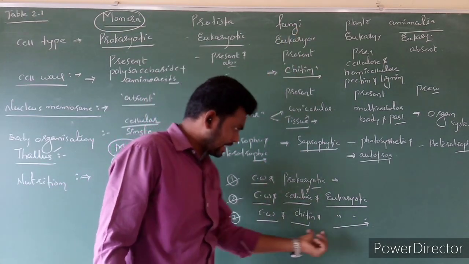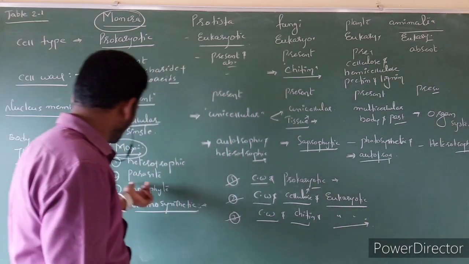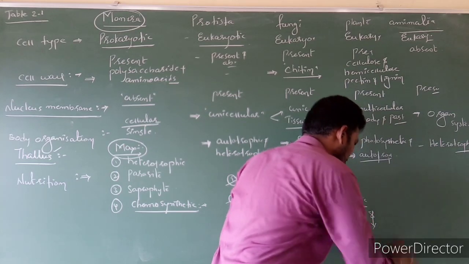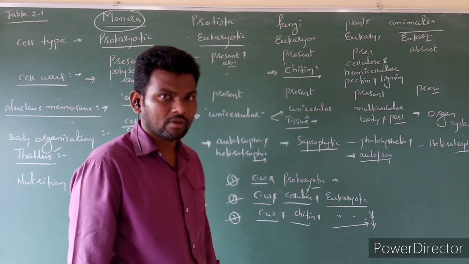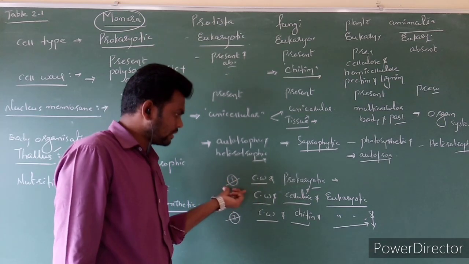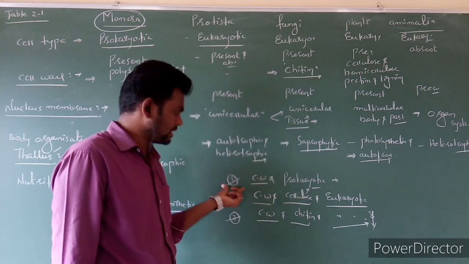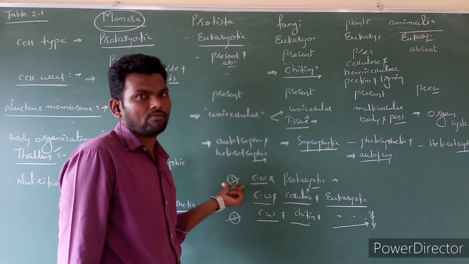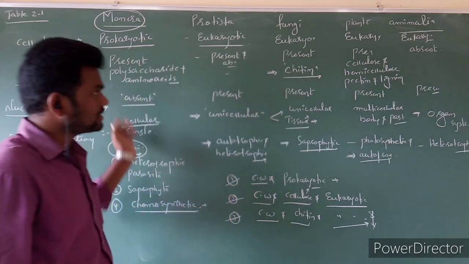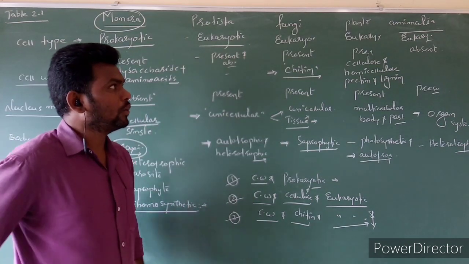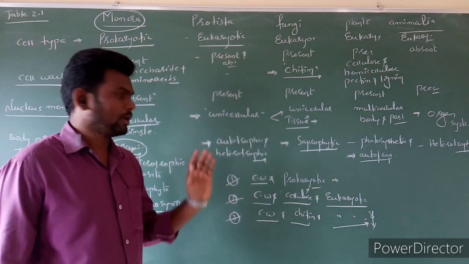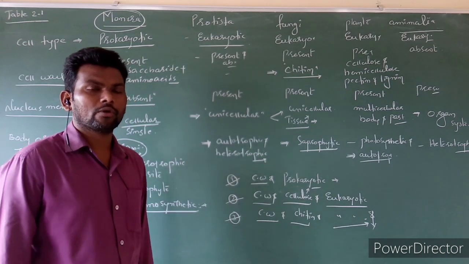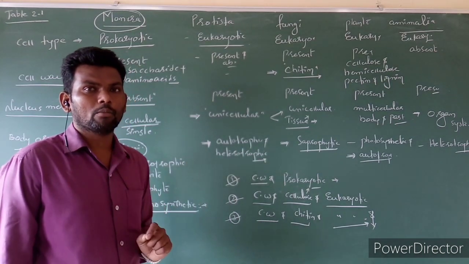So based on these characters, we also have to consider nutrition, because in fungi the main character is saprophytic nutrition. Clear? So in that way, Whittaker clears the issues as well as problems during the classification of organisms. So this completes the entire Whittaker classification. There may be a chance of 5 more questions also. In the next video, we are going to discuss Monera. Thank you.